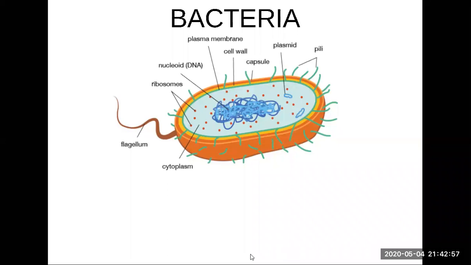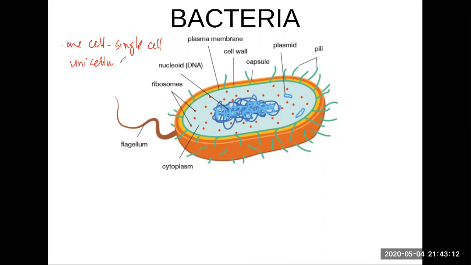Look at the bacteria. The bacteria is made up of just one cell, and the whole organism is made up of one cell. So it's called a single-celled organism, or unicellular, meaning made up of one cell. And what's the size of this cell? The cell is about 0.2 to 100 micron.